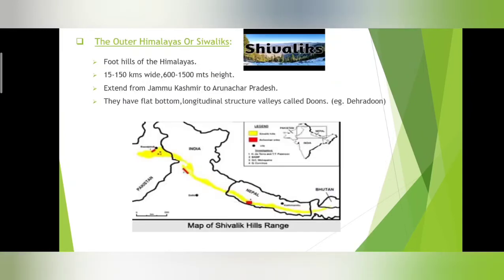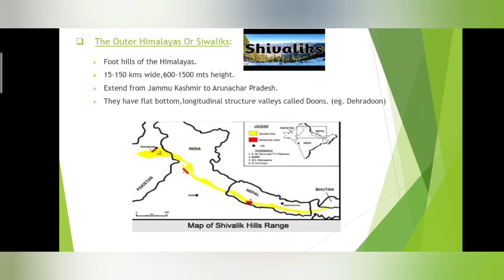Next, we have the outer Himalayas. The outer Himalayas are also called the Shivaliks, or the foothills of the Himalayas. These mountain ranges are not so high. The width is only about 15 to 150 kilometers, and the average height is only about 600 to 1500 meters.